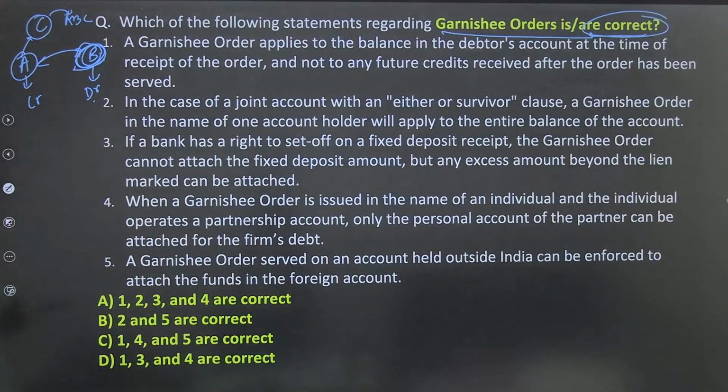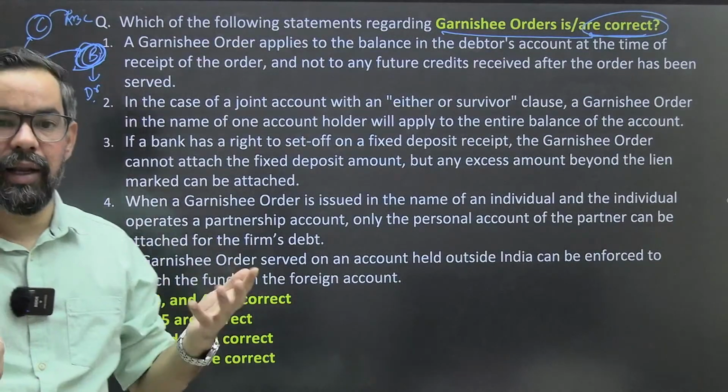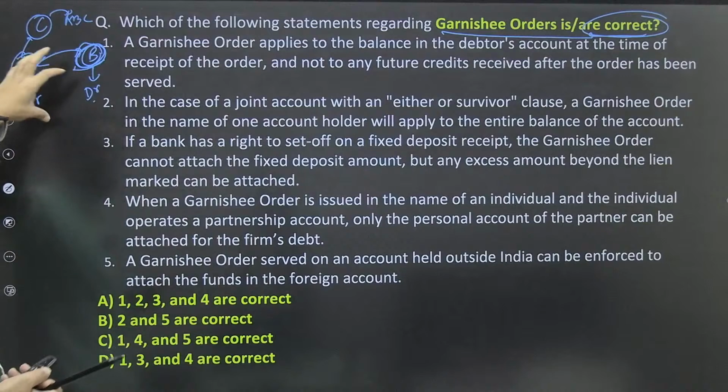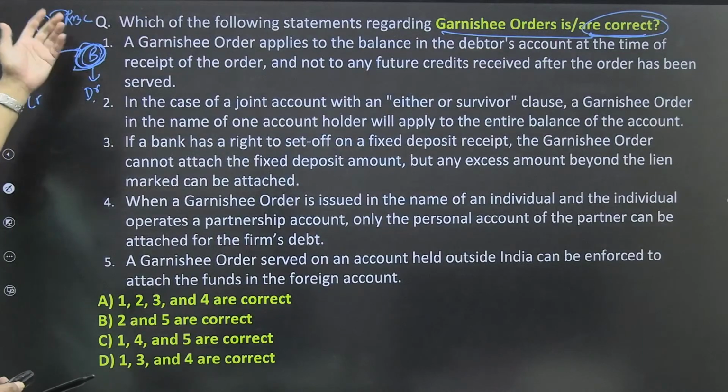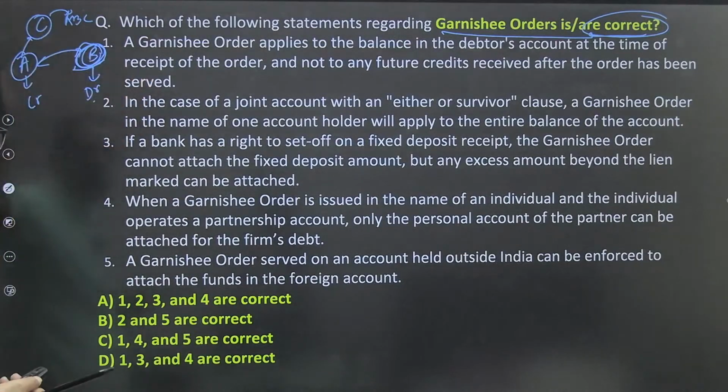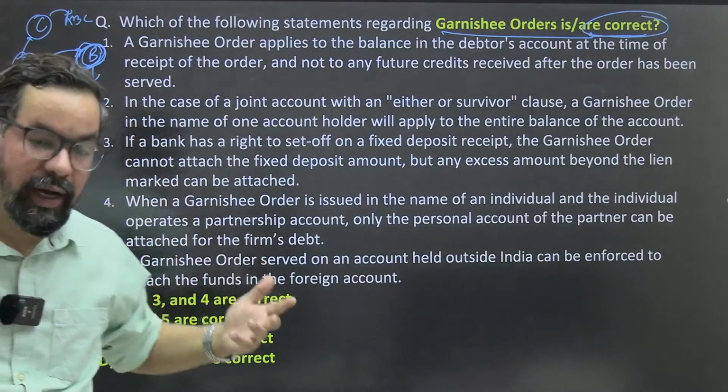So it's a kind of legal activity where B is not paying the liability, whatever debt he had raised.